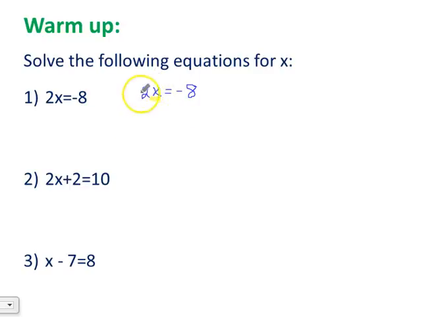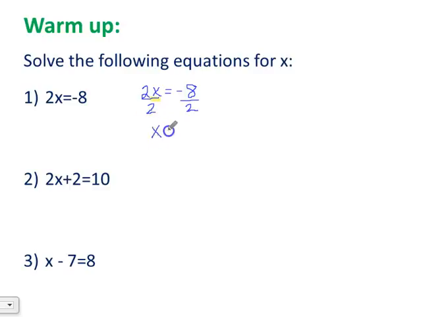So we ask ourselves, what is being done to that x variable? It's being multiplied by 2. So we want to do the opposite of what's being done to the variable to solve for the variable. Since x is being multiplied by 2, we want to divide each side by 2. That's right, whatever we do to one side of the equation, we have to do to the other side of the equation. When we have 2 divided by 2, that leaves us with just 1.